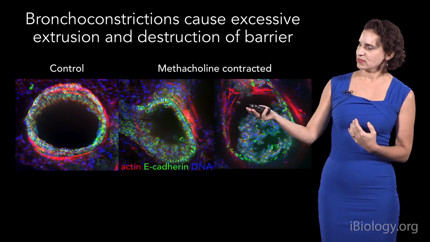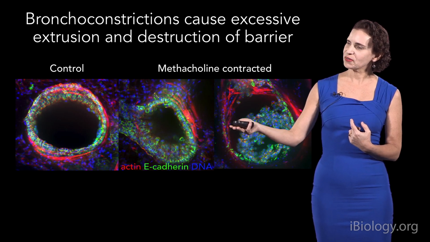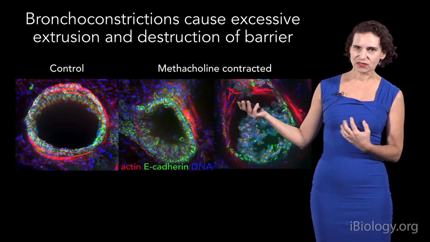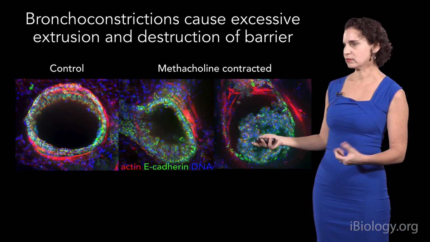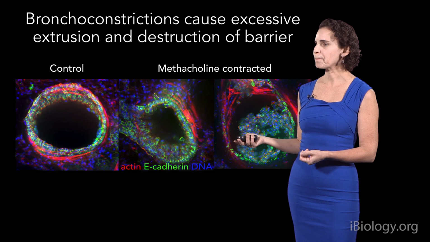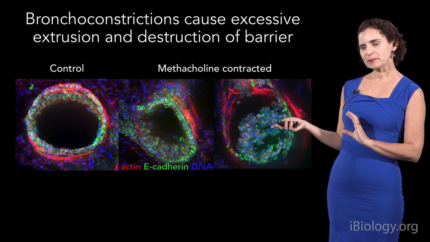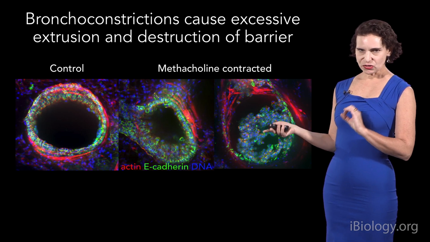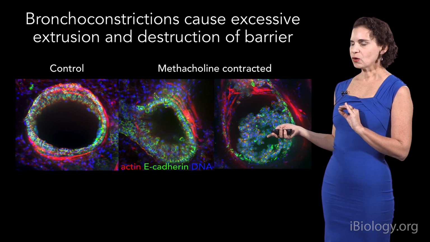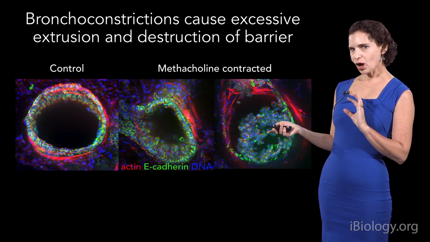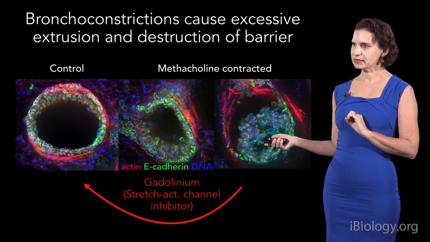But also, there's very poor barrier function here, and you can see how it would be much easier for any kind of pathogens to get into the airways, and this could maybe aggravate this and cause more amplification of this problem. And so based on the fact that we knew that crowding-induced extrusion was controlled through piezo-1, a stretch-activated channel, we wondered if we could use a very common basic inhibitor of stretch-activated channels, which is gadolinium.